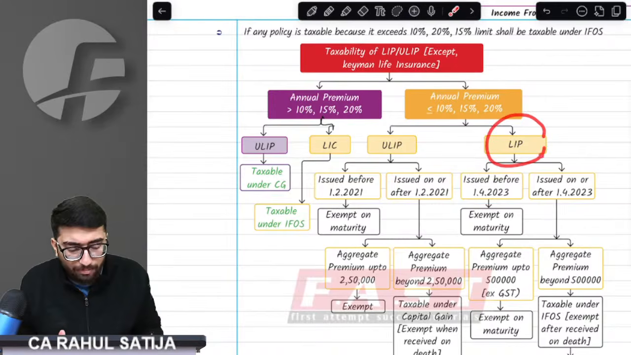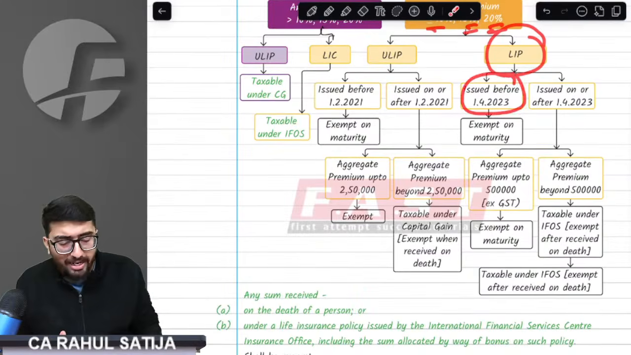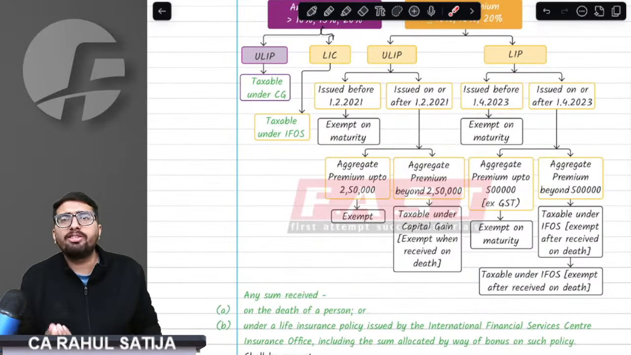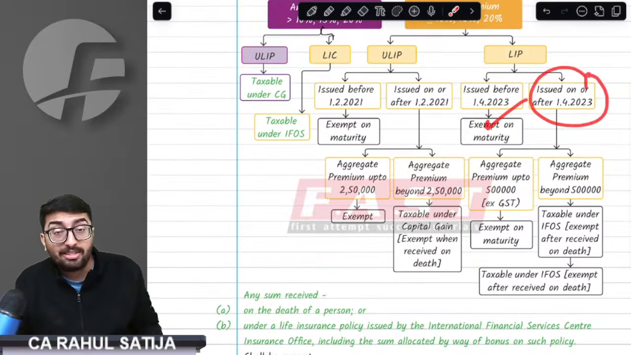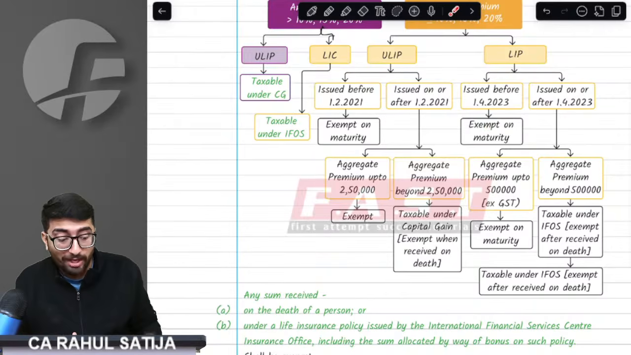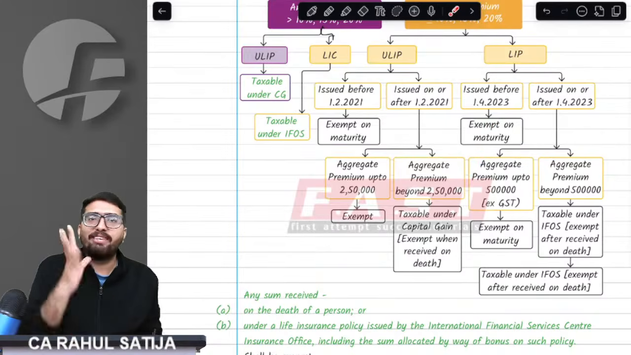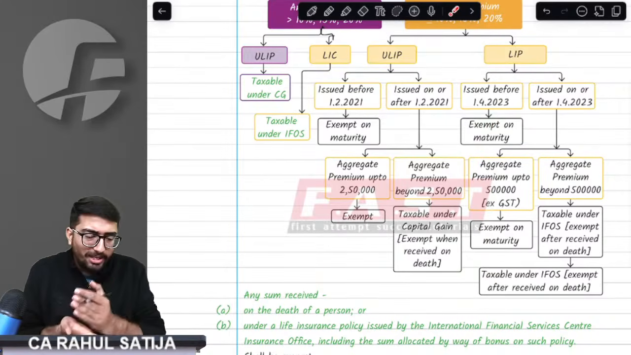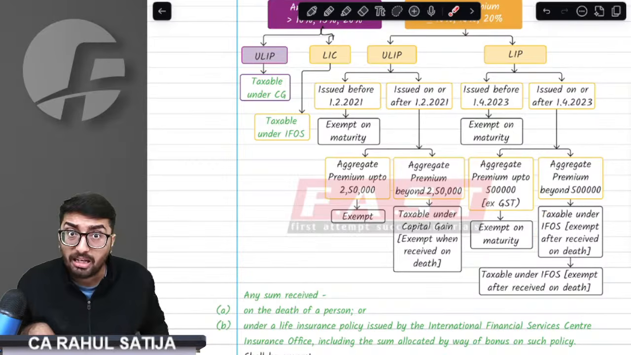But sir, if the annual premium is up to 10%, 15%, 20%, then what would happen? The provision says, check whether that life insurance policy was issued before 1st April 2023 or not. If it was issued before, then it shall be exempt. But if it is issued after 1st April 2023, then you have to check if the aggregate premium is up to 5 lakh rupees, then only it will be exempt. One policy, two policies, three policies, all the policies bought together, if the aggregate premium is up to 5 lakh rupees, excluding GST, then it shall be exempt. But whatever policies go beyond 5 lakh rupees shall become taxable, and taxable under IFOS.